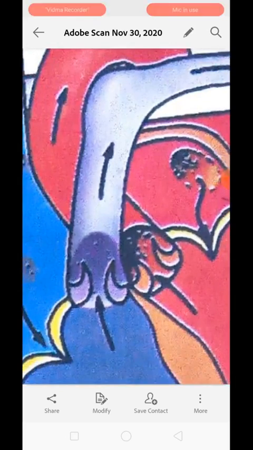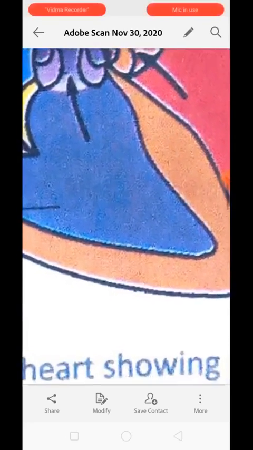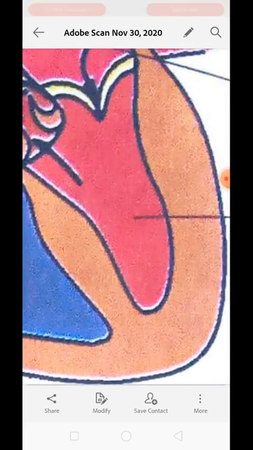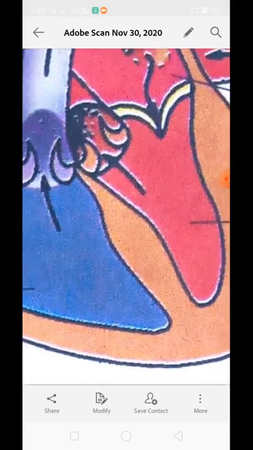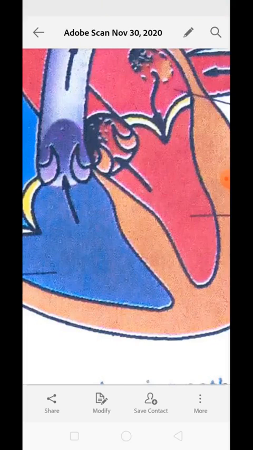Now next is ventricle. This is the right ventricle, and this is the left ventricle. Ventricles are distributing chambers. Auricle always receives the blood, whereas ventricle always distributes the blood. That is why ventricle is thicker in comparison to auricle. The walls are thick.